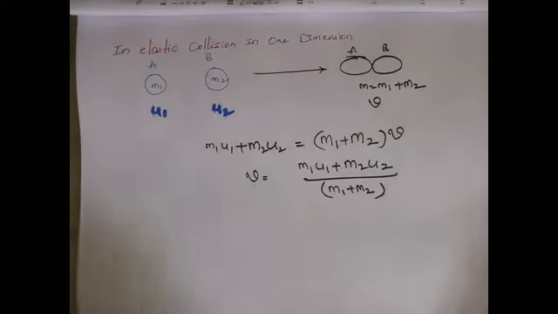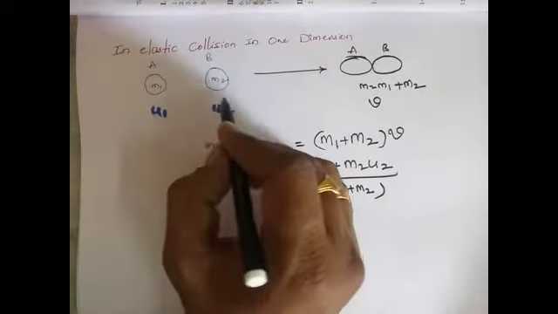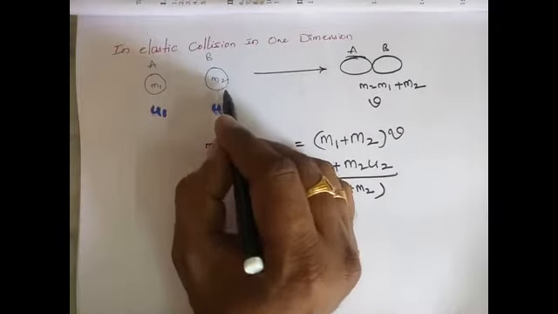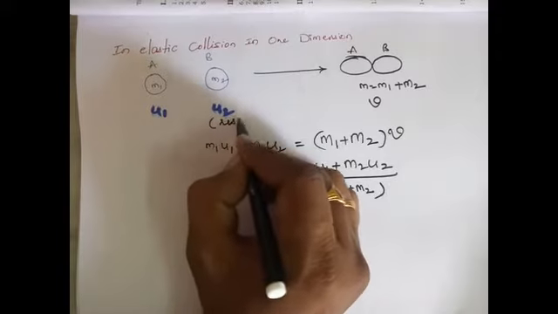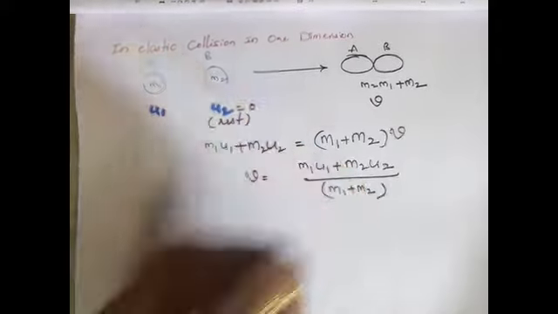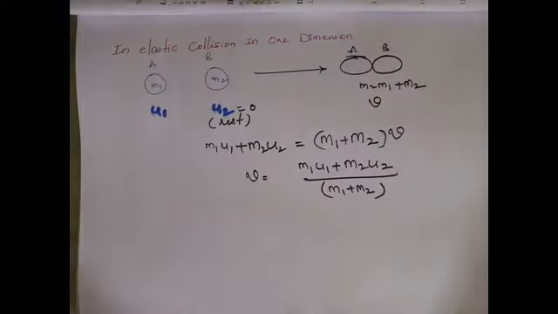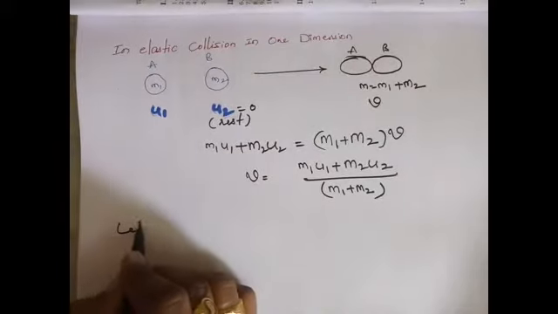Now consider the case when the second particle is at rest. What I am assuming in this case is that the second body B is in rest position. In that case u2 is equal to 0.